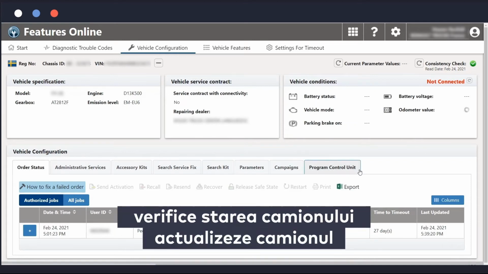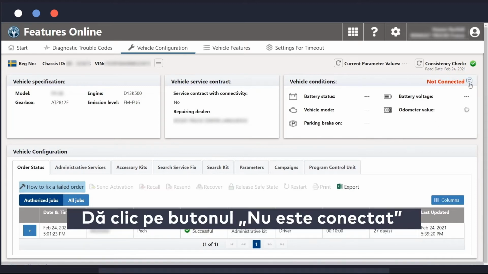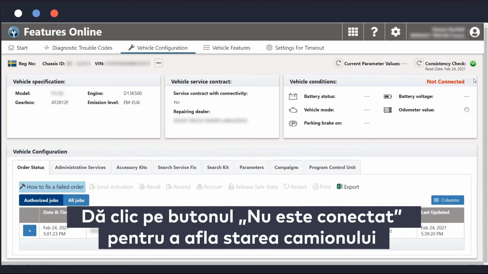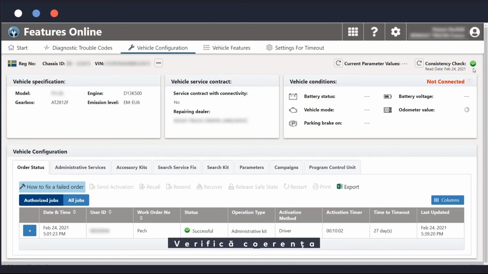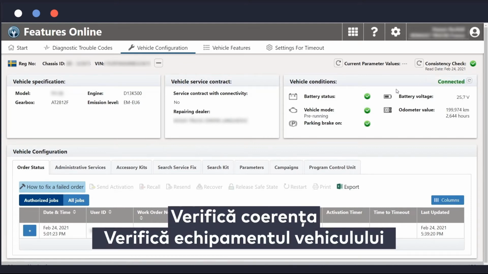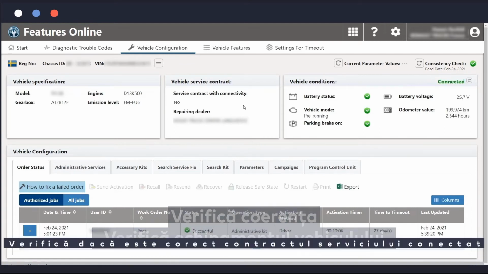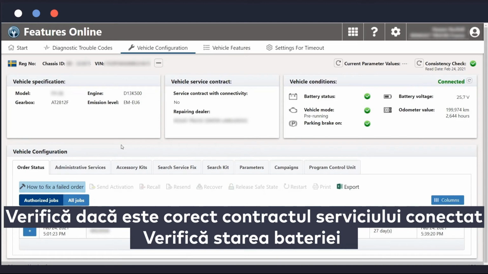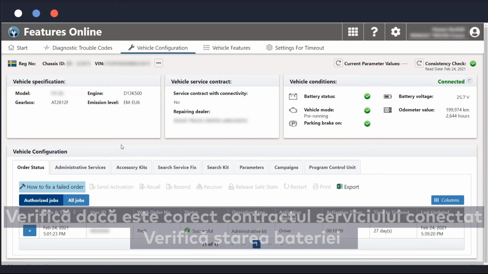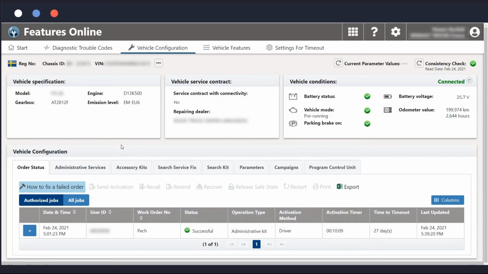She can now check the truck status and update the truck. Alice can click on Not Connected button to get the truck status. Check the consistency. Check the vehicle equipment. Check the correct connected service contract. Check the battery state. Note the odometer values.